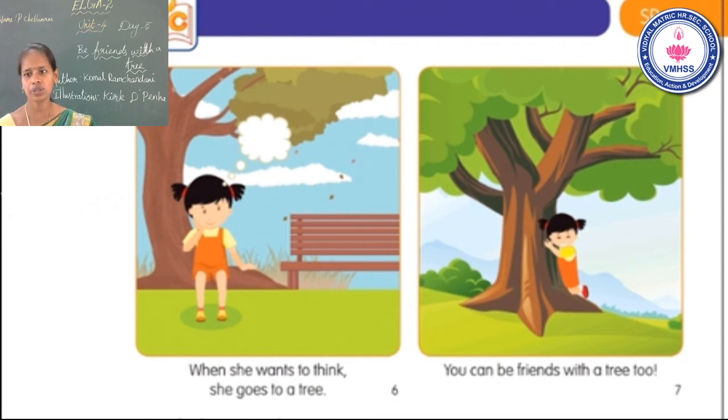See the 7th page. You can be friends with a tree too. Too means what? T-double-O, very. What's the meaning? Very. You can be friends with a tree too. Ninga tree kuda friends ah irundirukingla. That is the meaning of the sentence. You can be friends with a tree too. Is that clear? I hope all have understood this story. Okay. Now go to the next one.